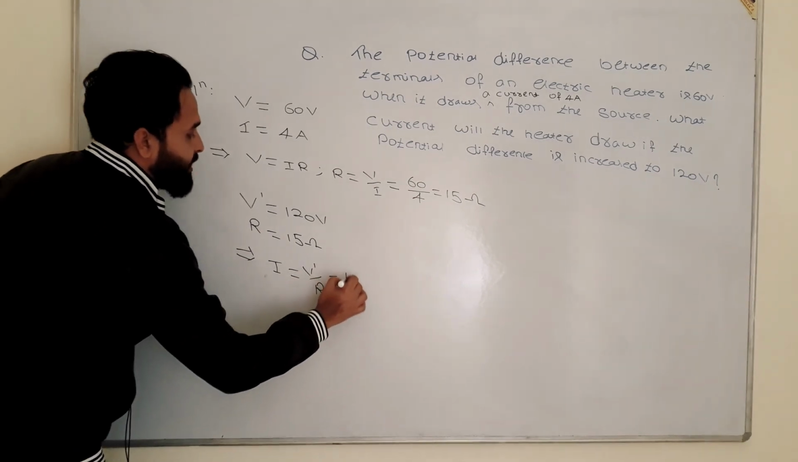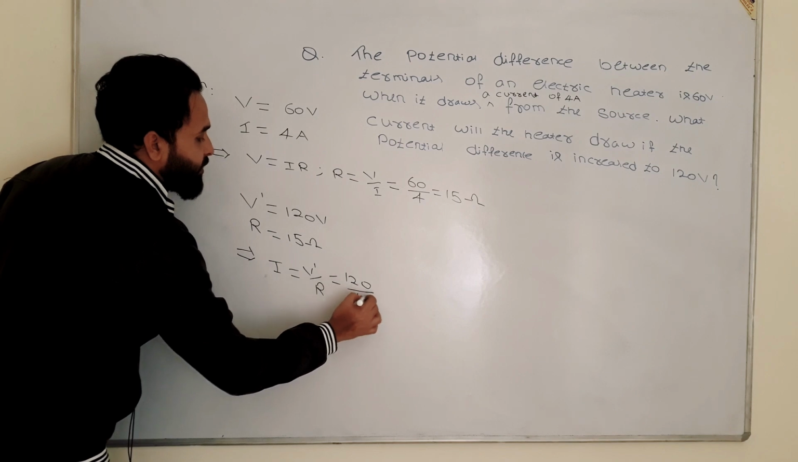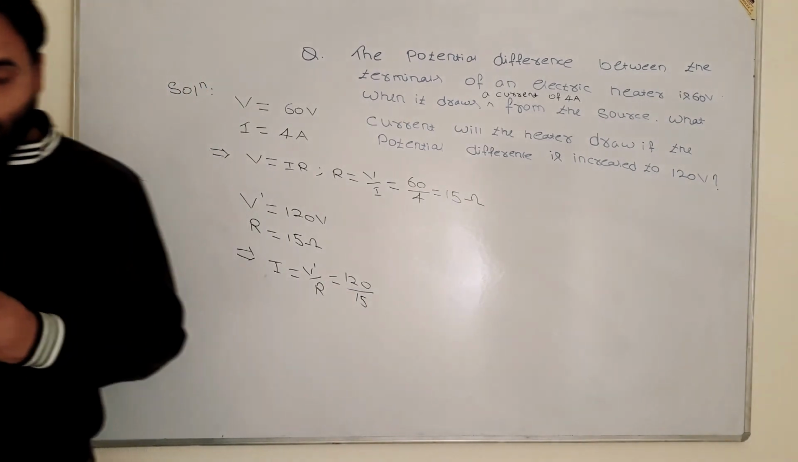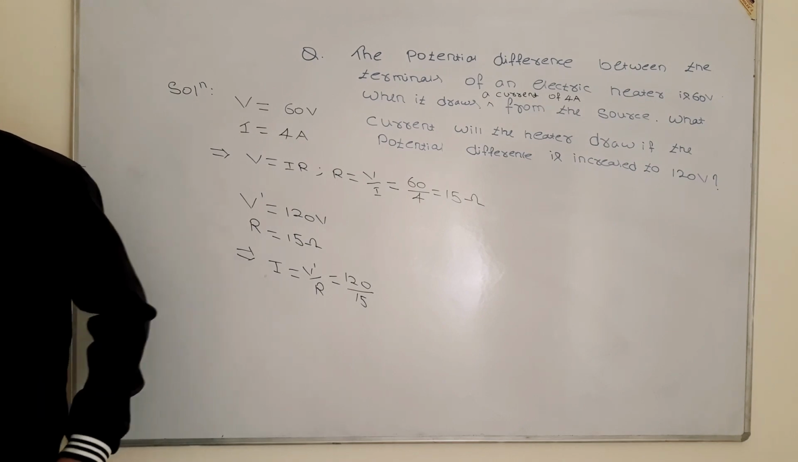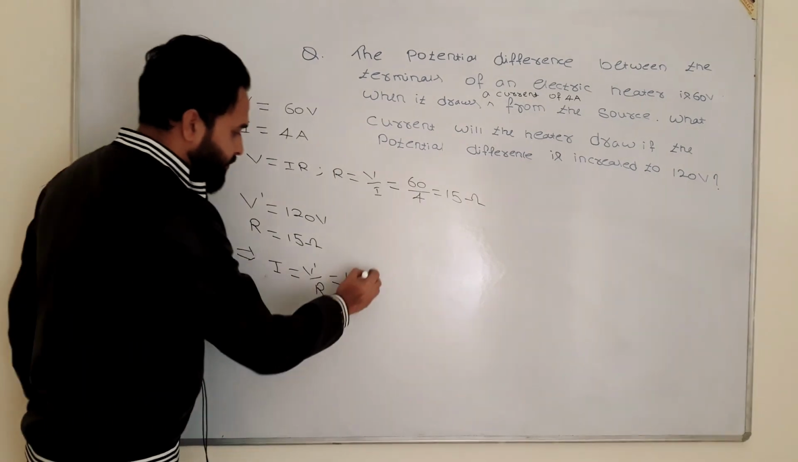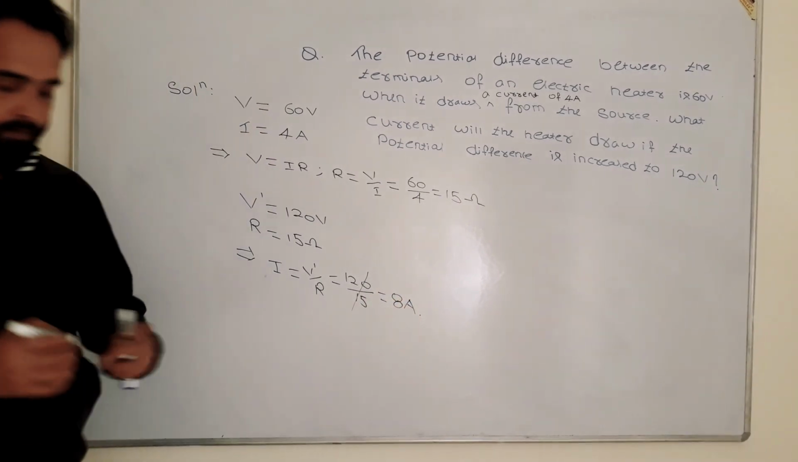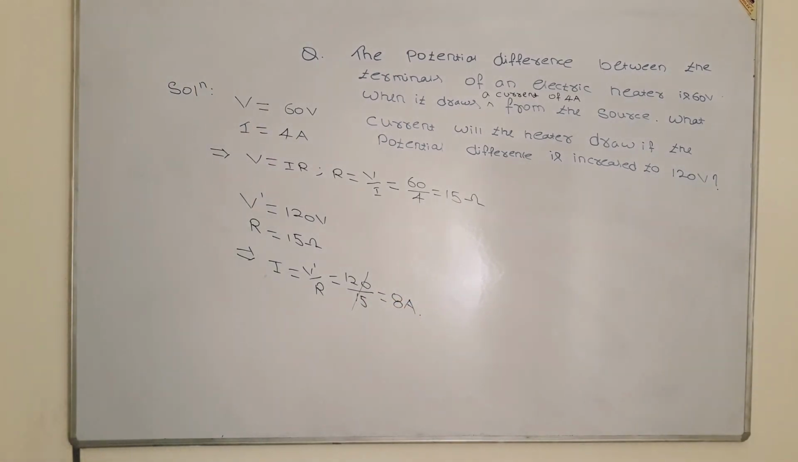The value of V dash is 120 and the value of R is 15. You know 120 divided by 15. You know the table of 15. 8 times, 8 ampere. Kindly write it down.